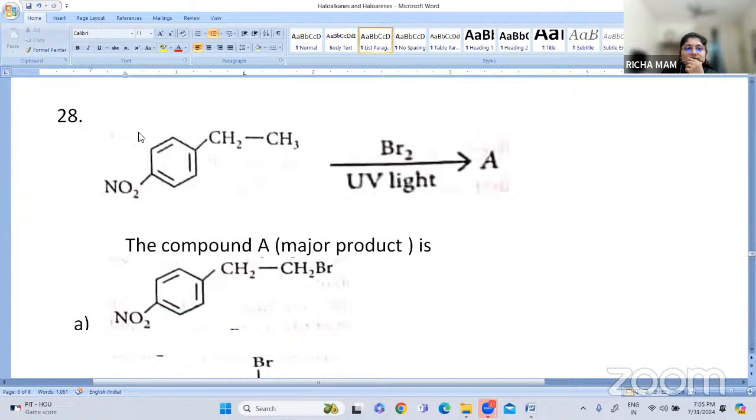So this is a reaction. One compound when it reacts with Br2 in the presence of UV light gives A. So you have to tell which is the compound A. So these are the 4 options.